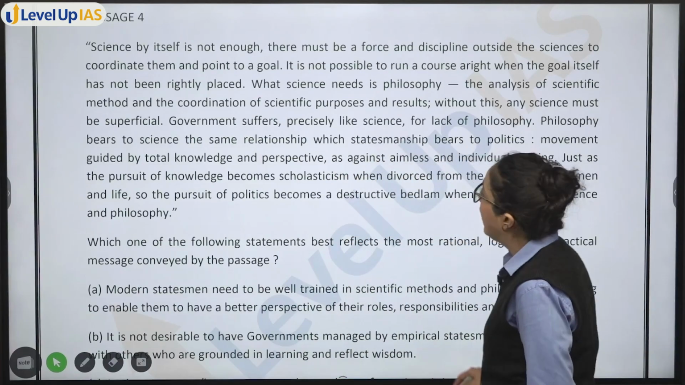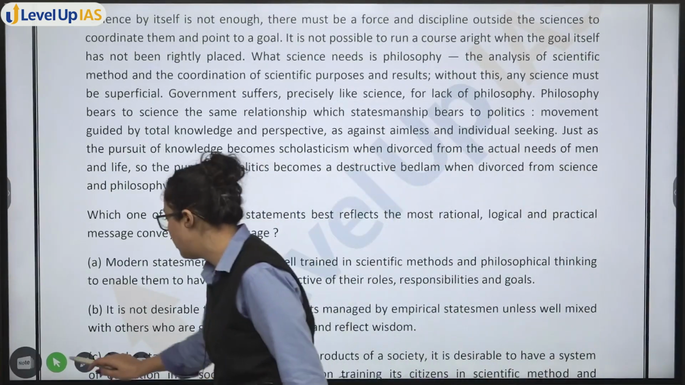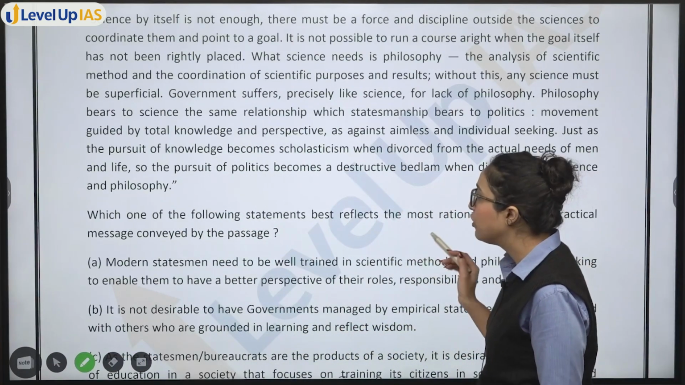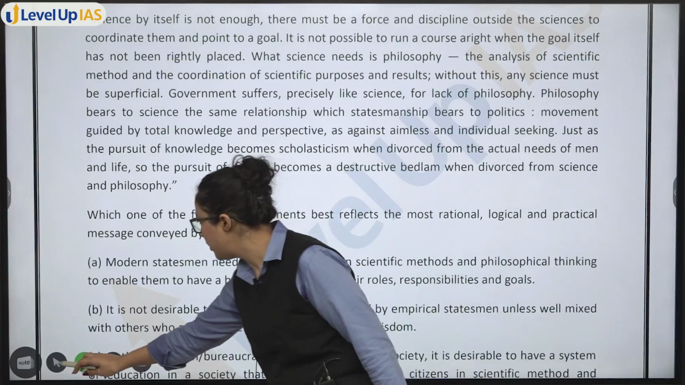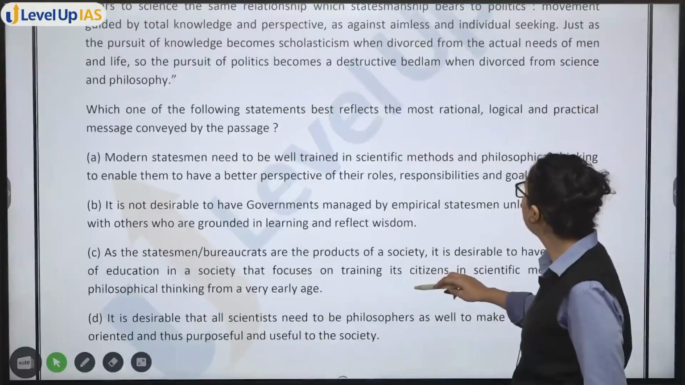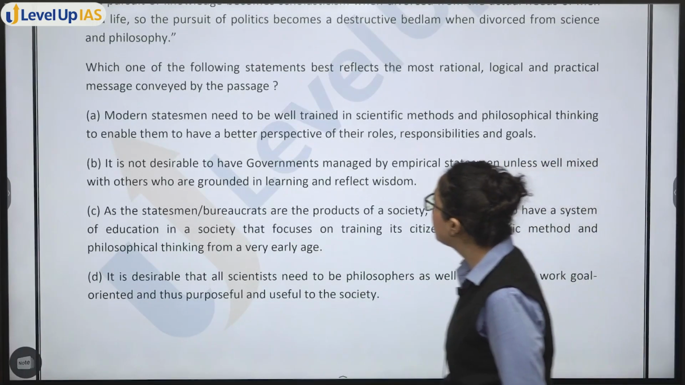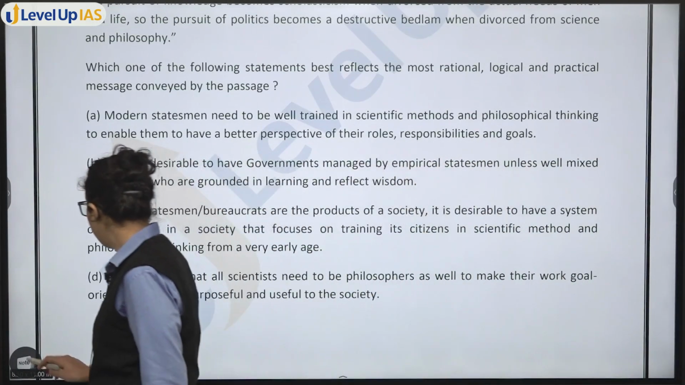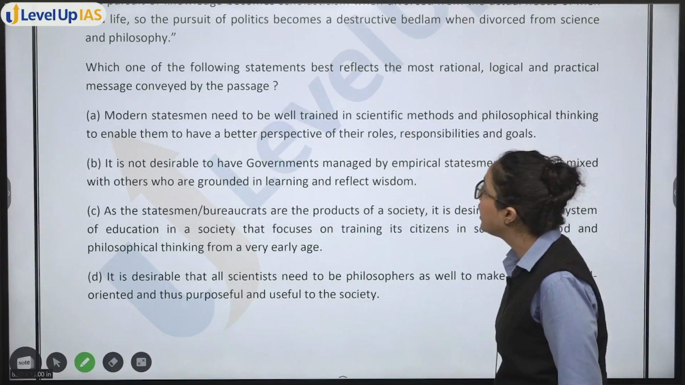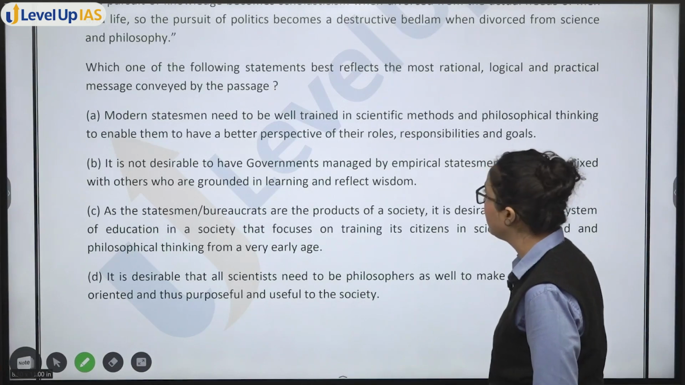So, you have: science by itself is not enough. Now, see, in this one, you have a big passage. So, what I will do is, I will read the statements first. Which of the following statements best reflects the most logical and practical message conveyed by the passage? Modern statesmen need to be well trained in scientific methods and philosophical thinking to enable them to have a better perspective of their roles, responsibilities, and goals.